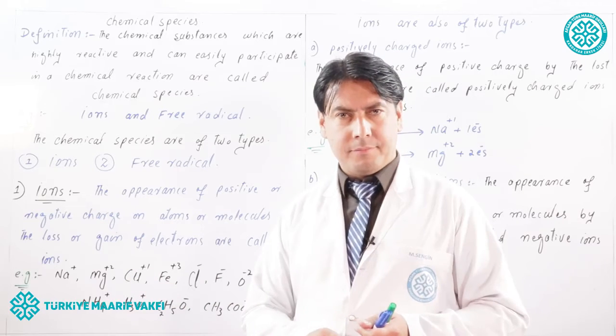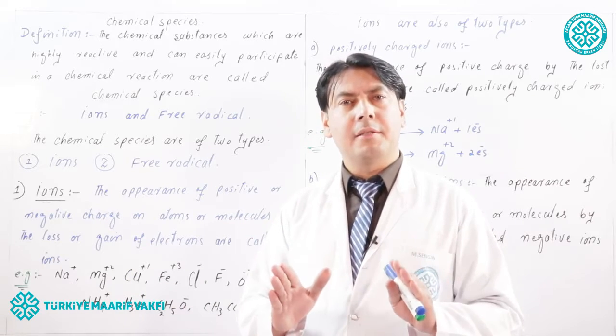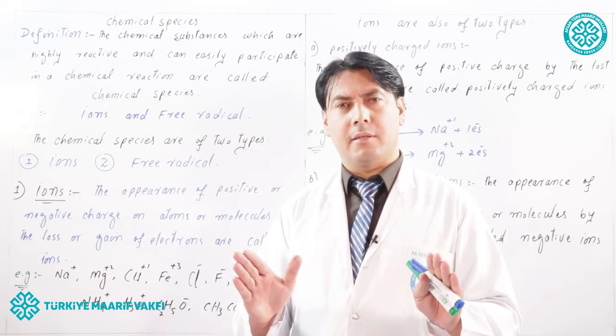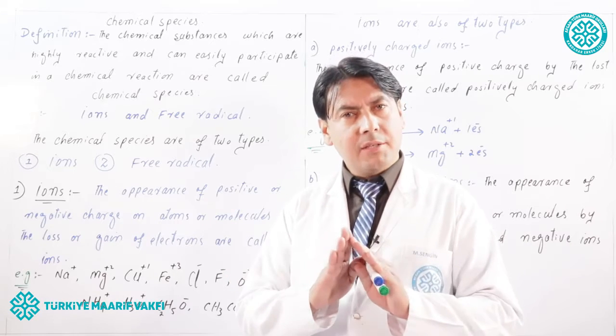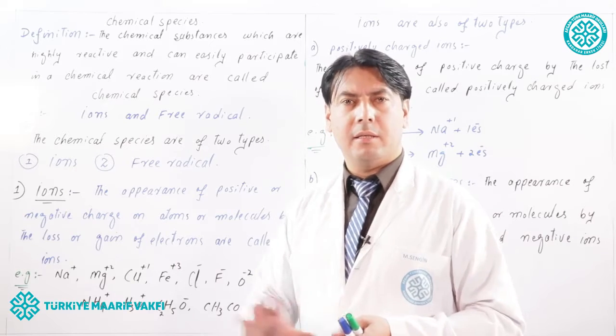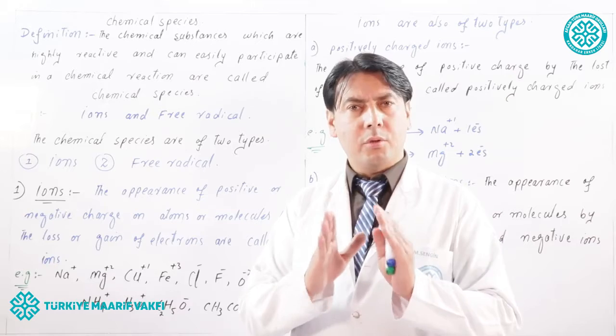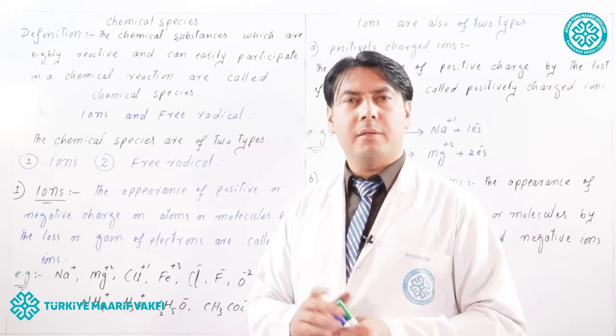Similarly, magnesium. Magnesium in free state has zero oxidation state. Magnesium is neutral because the number of protons and electrons in magnesium are equal, so the net charge on magnesium is zero.